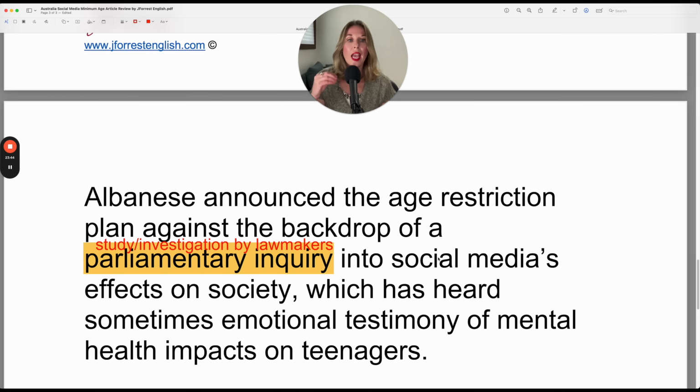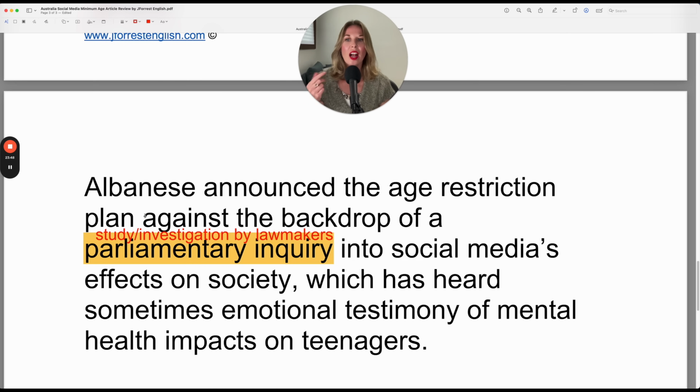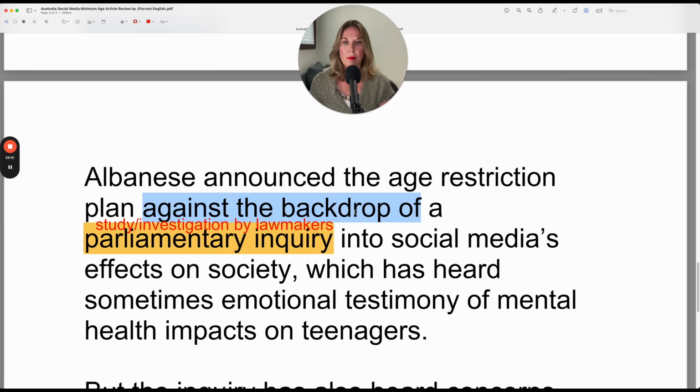So they're studying how social media affects society. And here, against the backdrop of, this is just a poetic way, a literary way of saying that these two things are taking place at the same time. So the inquiry is taking place at the same time as the announcement.